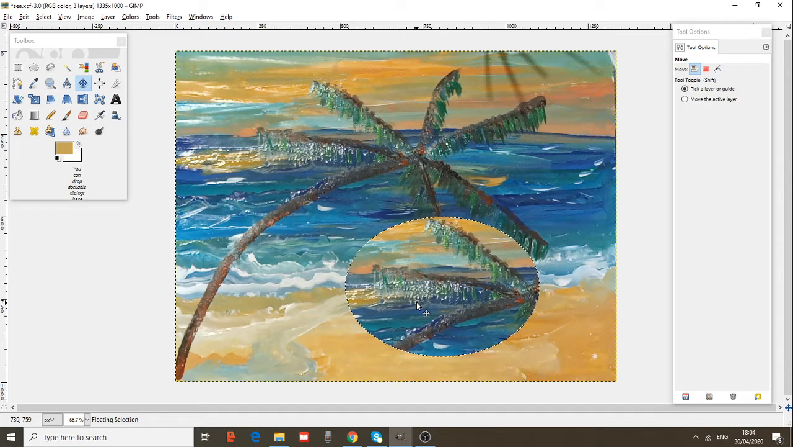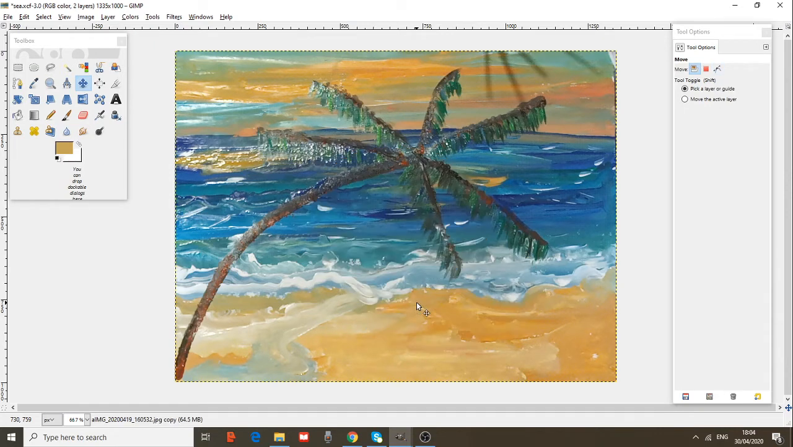Control Z to undo. What is this? Free select tool. What you can do with the free select tool? You can select a hand-drawn region with free and polygonal segments.